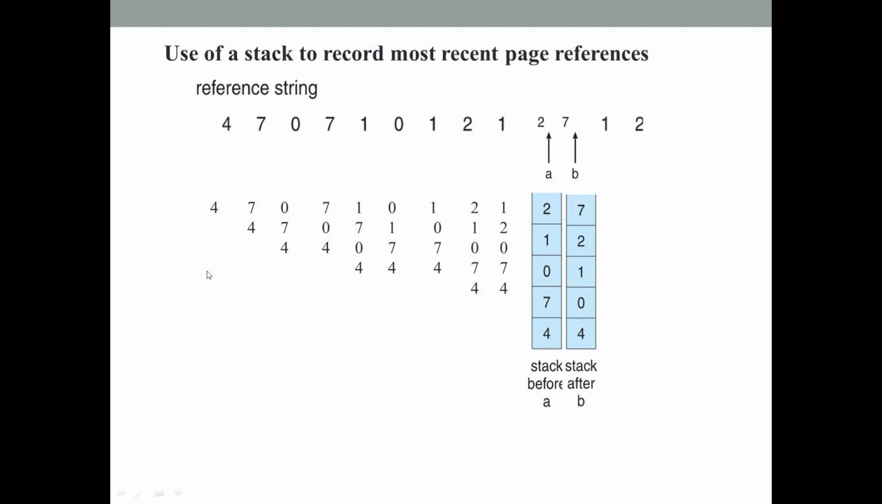So in the stack based method, what we will be doing is, whenever a page is referenced, that page will be moved to the top of the stack. Okay, whenever a page is referenced, that page number will be moved to the top of the stack.